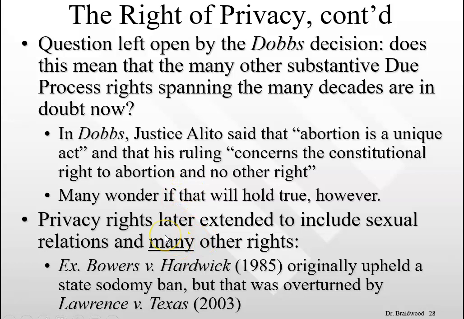And so this means then that the textbook I use also mentions these two cases in particular when talking about sodomy and talking about same-sex marriage, and that is that these privacy rights are also extended to these other examples, right? Initially, the court said in Bowers that there is no guarantee to consenting adults to have sodomy as a sexual intercourse. In Lawrence versus Texas, they say substantive due process right. And then, of course, when we get to Obergefell versus Hodges, just not that long ago, we get same-sex marriage, and that's on that same basic understanding, a combination of the Equal Protection Clause and substantive due process. So that's how these things have fundamentally changed.